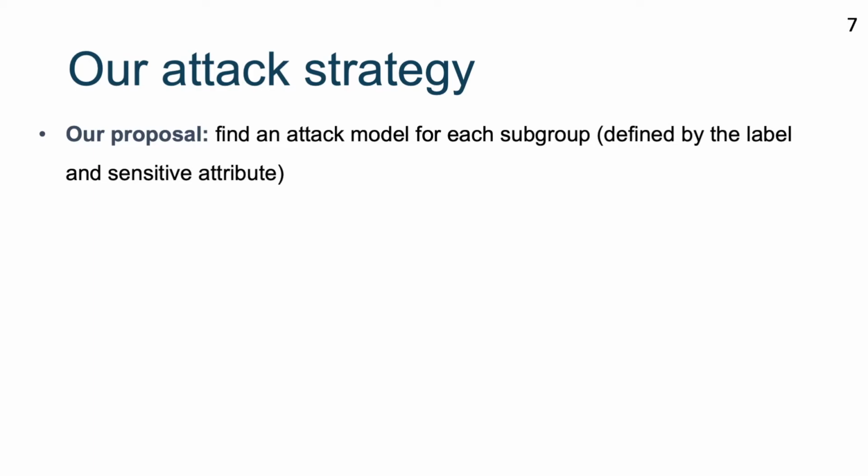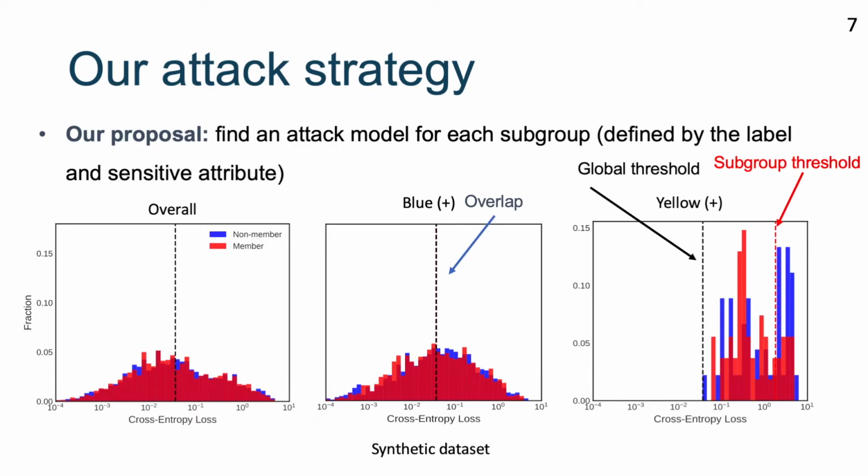To further illustrate our attack strategy, I show you the cross-entropy loss of the standard model for different groups within the same class. We generate synthetic data in which we have two protected groups, yellow group and blue group, and binary labels, positive and negative. The features for those different subgroups are sampled from different two-dimensional Gaussian distributions. The blue group is the majority group, and here are the results on the subgroups with the positive labels.